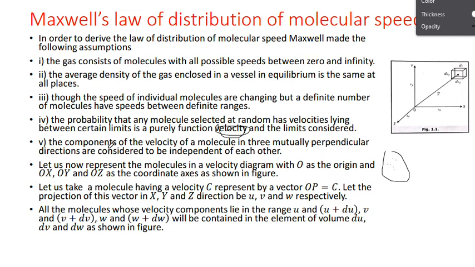Next, the components of velocity of a molecule in three mutually perpendicular directions are considered to be independent of each other. What is he saying? The velocity along the x-axis, the velocity along the y-axis, and the velocity along the z-axis cannot depend on one another. The velocity in this direction is independent of the velocity in that direction, and also in this direction. So they are independent. Like this, he made five assumptions.